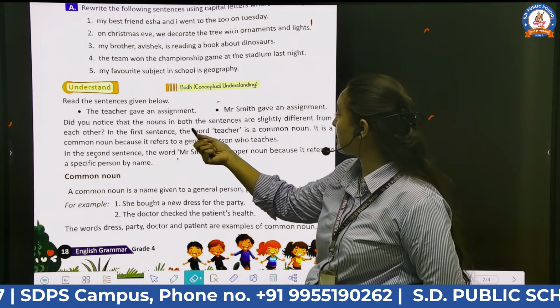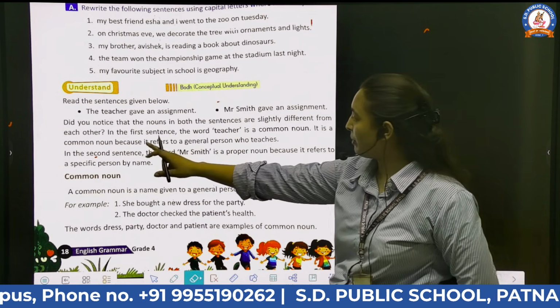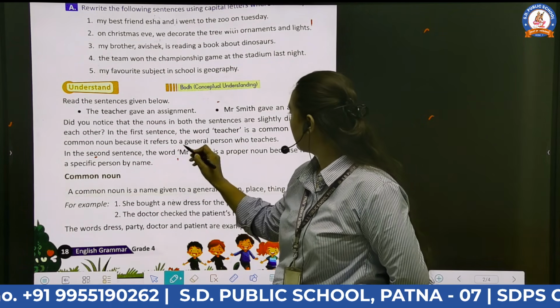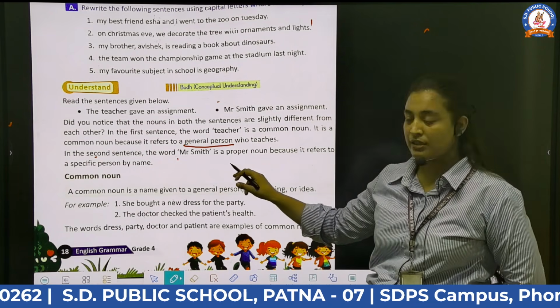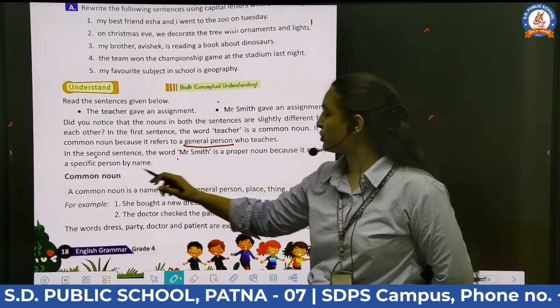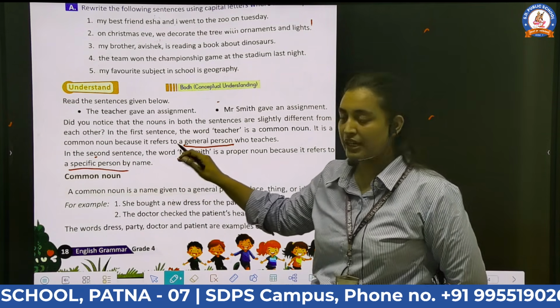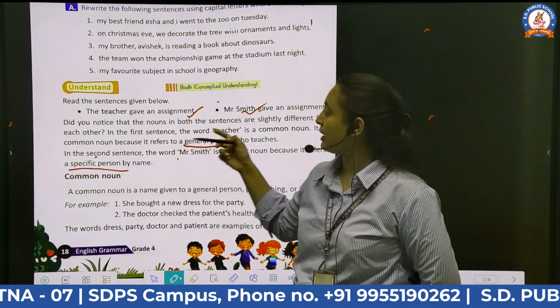In the first sentence, the word teacher is a common noun. It is a common noun because it refers to a general person who teaches. In the second, the word Mr. Smith is a proper noun because it refers to a specific person by name. So the difference is clear. There are two sentences. First one is: the teacher gave an assignment, and the second one is Mr.